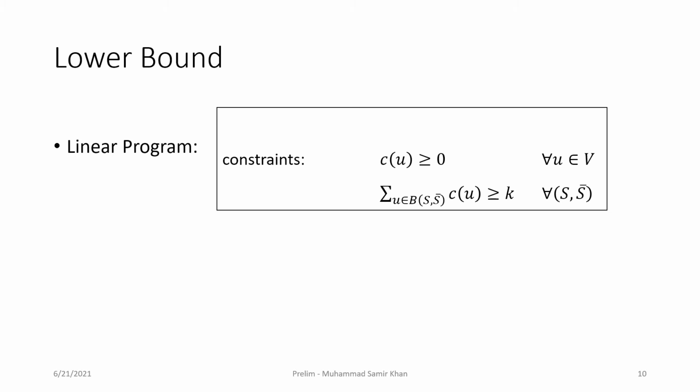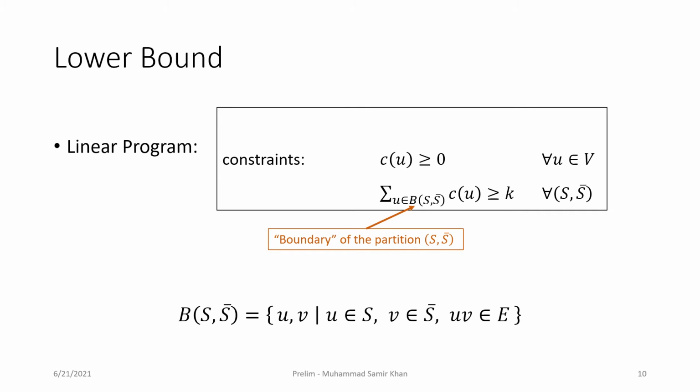These messages are carried by the edges that cross the partition, so these must be transmitted by the nodes that are at the boundary of the two parts. The boundary of any part consists of nodes that have neighbors on the other side of the partition. So for every edge uv that crosses the partition, both the endpoints u and v are in the boundary of the partition. So the total capacities assigned to the nodes at the boundary of the partition must be at least k, because k bits must be transmitted across the partition.